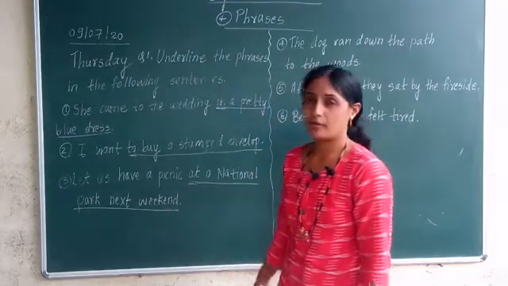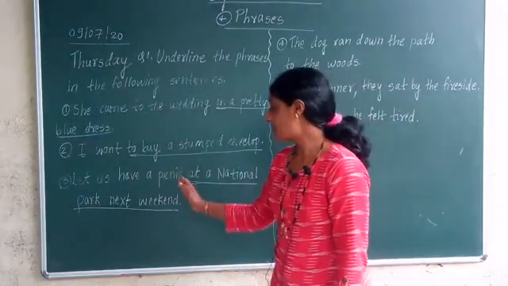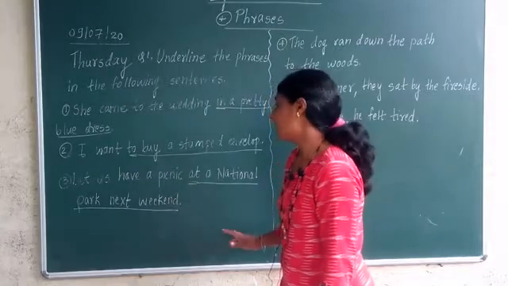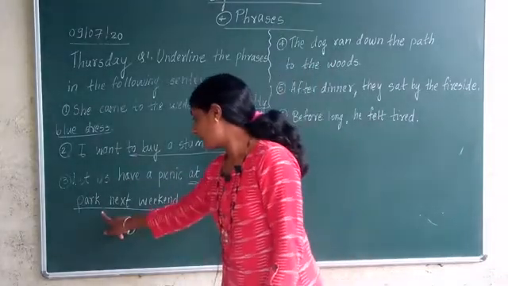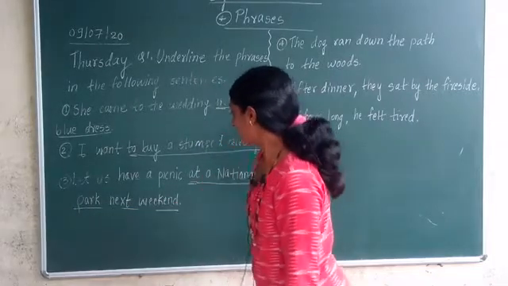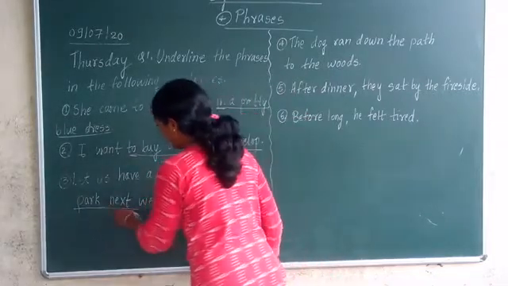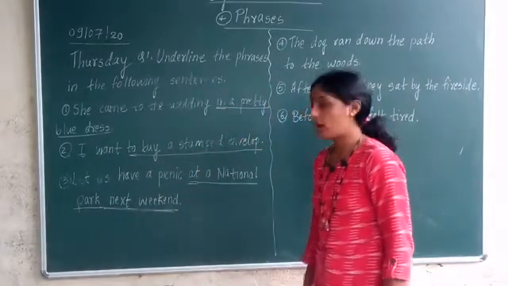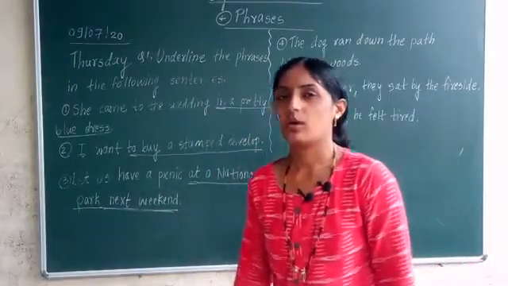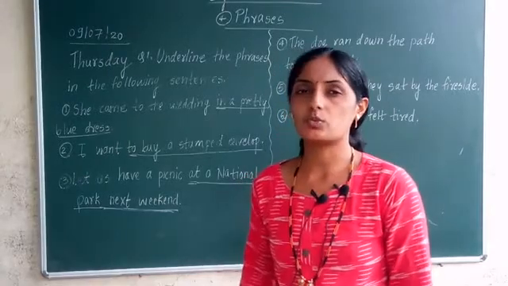All words make phrase. At a national park next weekend. Or till here also you can take. No problem. Full it will come. At a national park next weekend is what? It is a phrase.